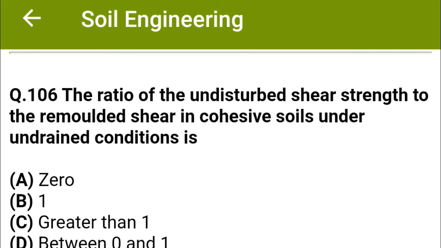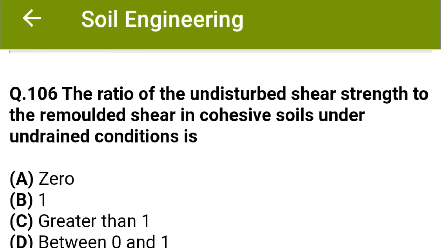The correct answer is option D, all planes except horizontal and vertical planes. The ratio of the undisturbed shear strength to the remolded shear strength in cohesive soils under undrained conditions is option A, 0, option B, 1, option C, greater than 1, option D, between 0 and 1. The correct answer is option C, greater than 1.